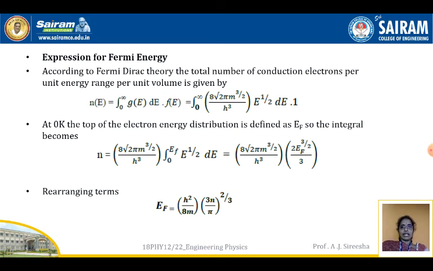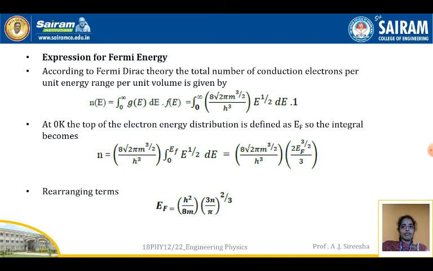Expression for Fermi energy. According to Fermi-Dirac theory, the total number of conduction electrons per unit range per unit volume is given by N(E) equals the integral from 0 to infinity of g(E) dE times f(E), which equals the integral from 0 to infinity of 8 root 2 pi m to the power 3 by 2 by h cube, E to the power of 1 by 2 dE times f(E). This value of g(E) we have done in the previous slide. g(E) value is being given. f(E) is